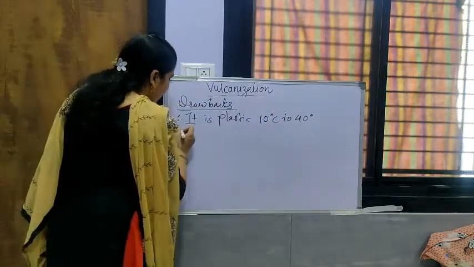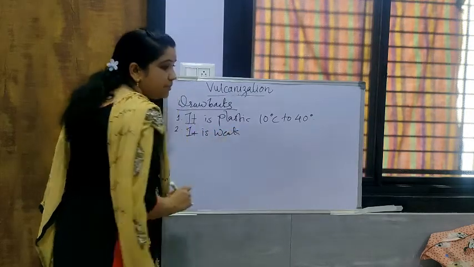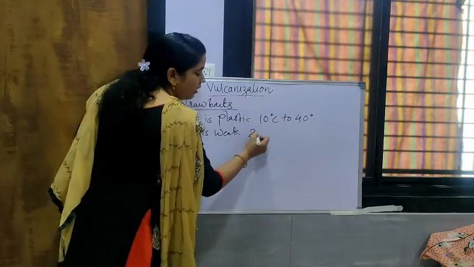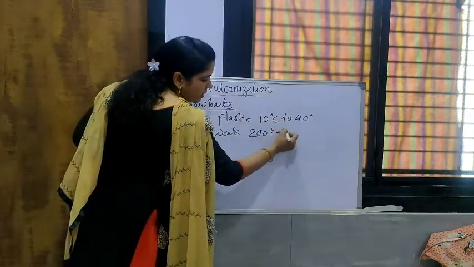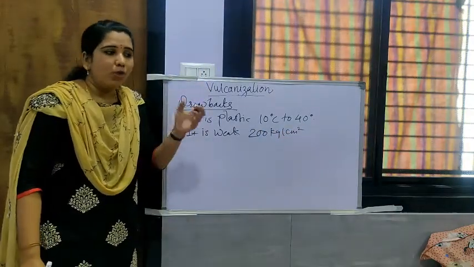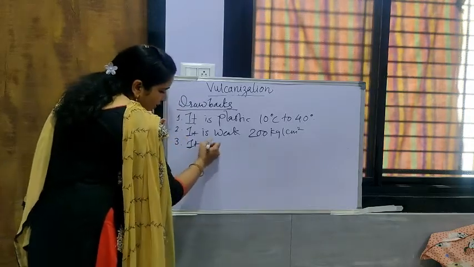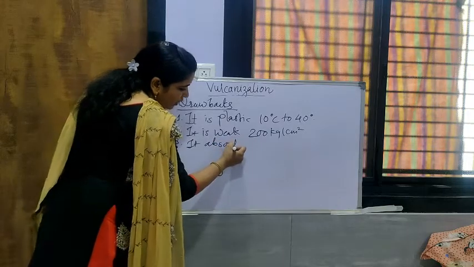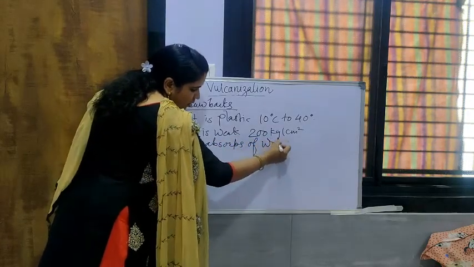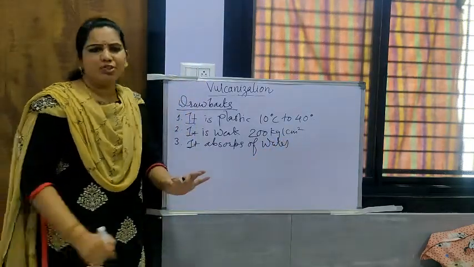Second, it is weak in nature. It has very little tensile strength. It can bear only a weight of 200 kg per square centimeter. So this is the second drawback of raw rubber. Now when it comes in contact with water, it absorbs water. It has a tendency to absorb water.